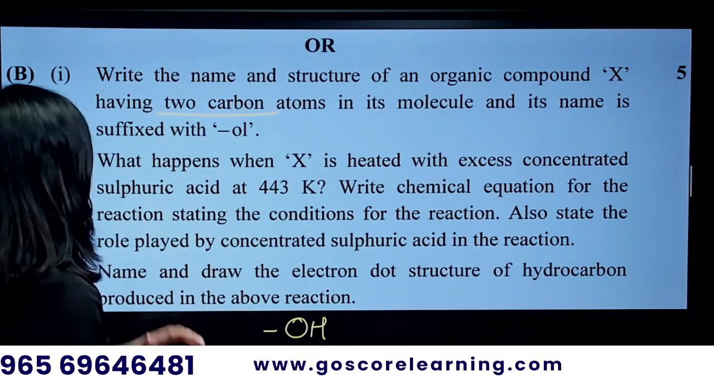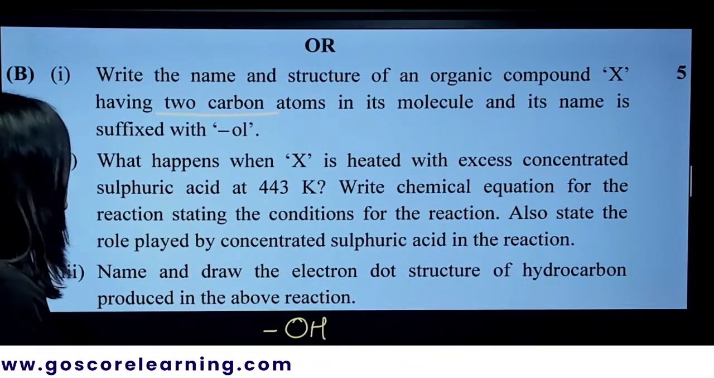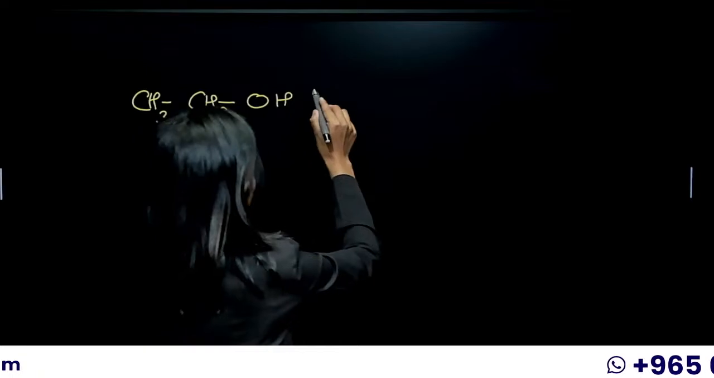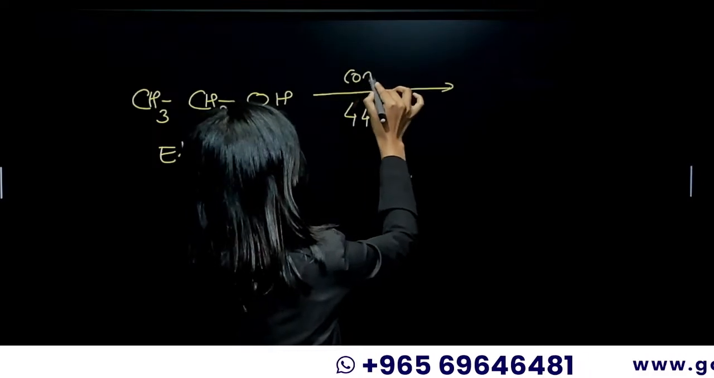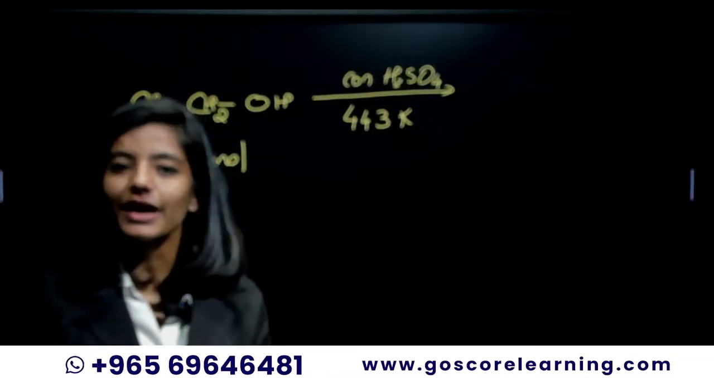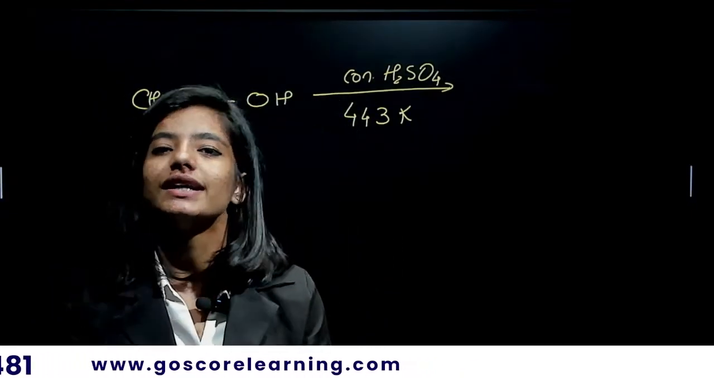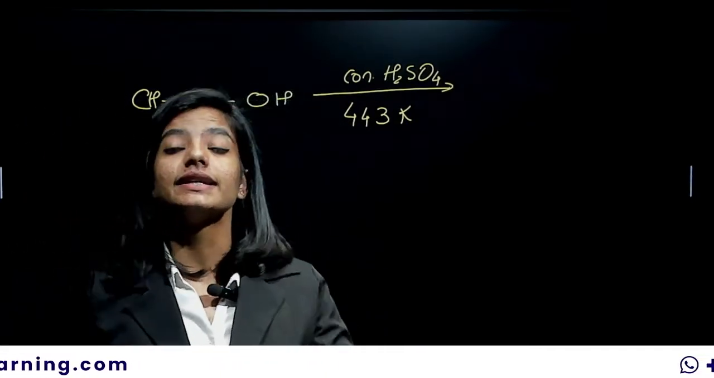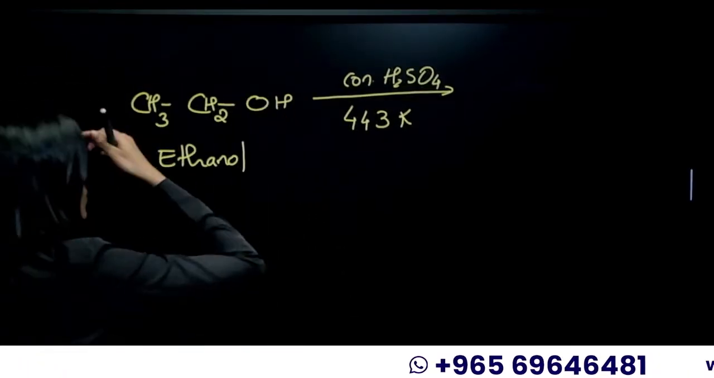Done already. Now, what happens when X is heated with excess concentrated sulfuric acid at 443 Kelvin? We have to heat this with concentrated H2SO4 at 443 Kelvin. What happens is really simple. Sulfuric acid is nothing but your dehydrating agent. The role of H2SO4 is really important: it is the dehydrating agent which removes the water from ethanol.